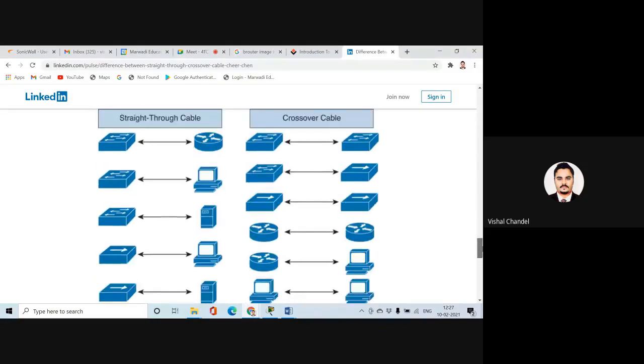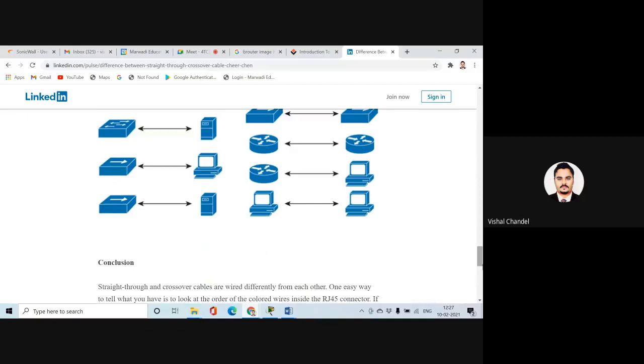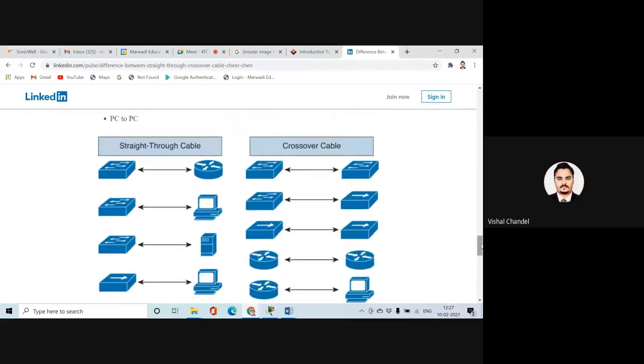In this you can find we are exchanging switch to switch, router to router, PC to PC, so at that time we use it. So both should be comfortable with the connection, both should be on the same protocol, we can say. And when we are using different devices or different configuration, that time we are going to use the straight. Is it clear?